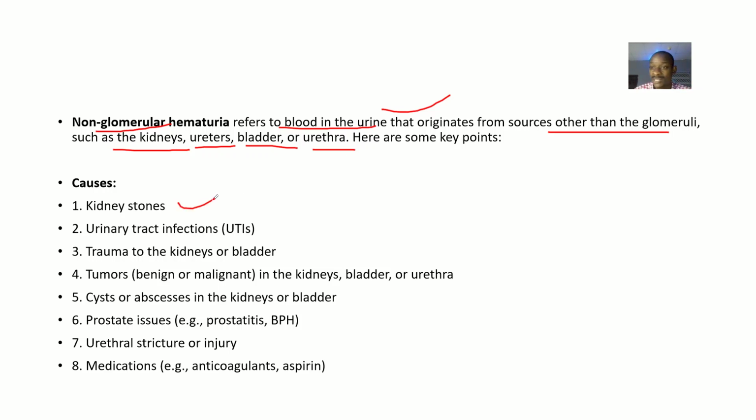It could be that there were kidney stones, right? It could be urinary tract infections. It could be trauma to the kidneys or bladder. It could be tumors, and these tumors could be malignant or benign, right? These tumors could be found in the kidneys, could be found in the bladder, could be found in the urethra, right? It could be as a result of cysts or abscesses in the kidneys or bladder, right?